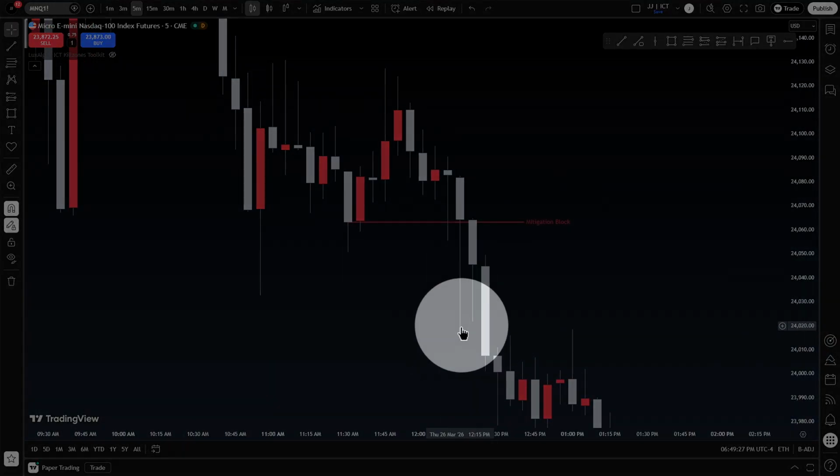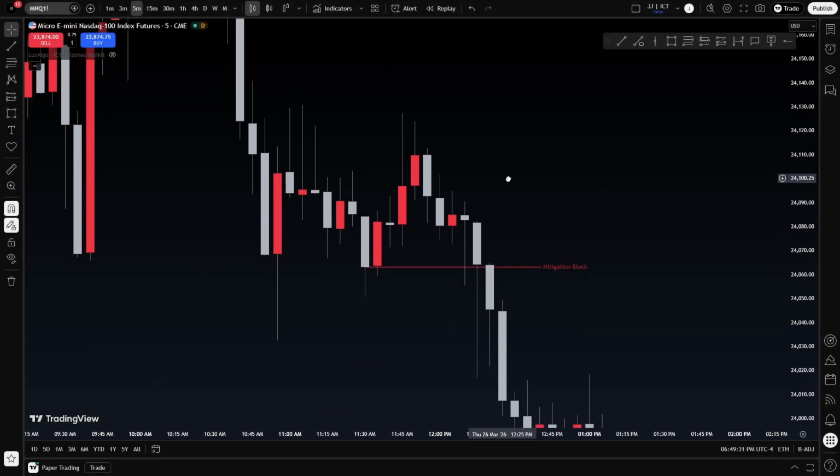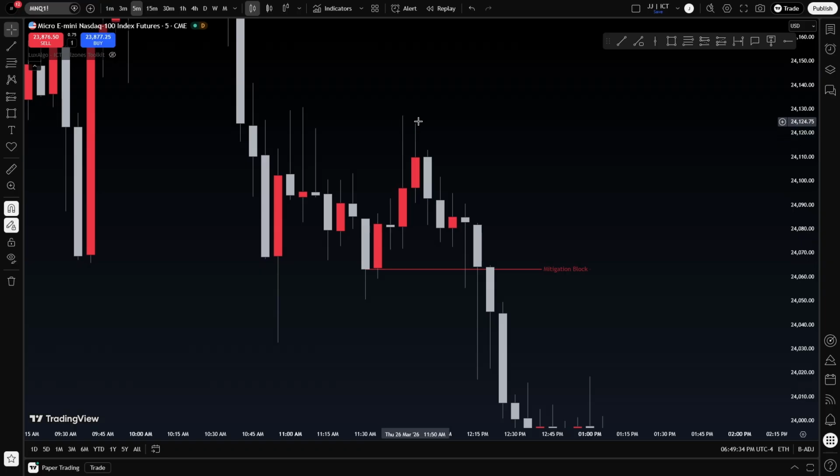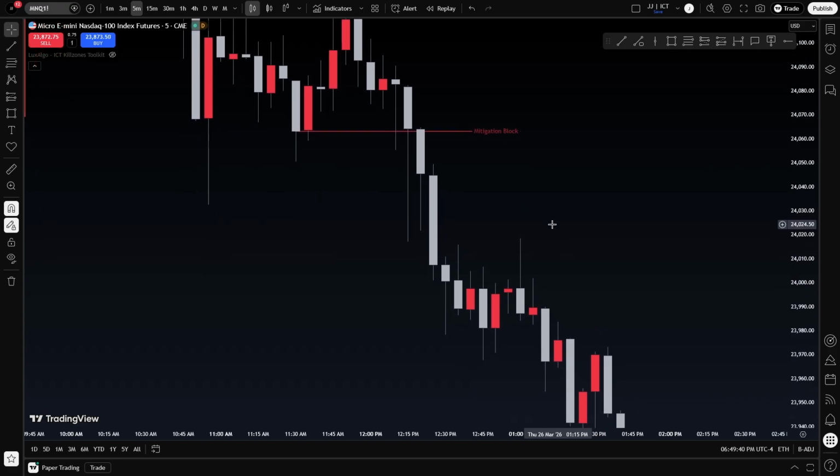So it retraced up into that mitigation block, hit it, respected it, obviously, because it did not come back up and break that high. Matter of fact, it didn't come anywhere near it. And secondly, it started dropping lower. That's also a form of respect. Whenever you see price reacting off of it, moving away from it, that's also another form of respect. I forgot to mention that.